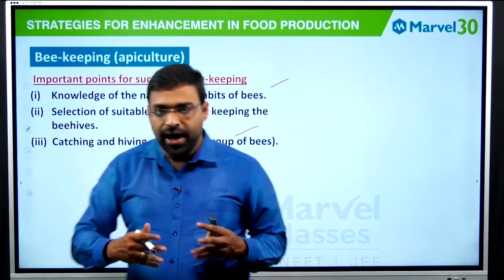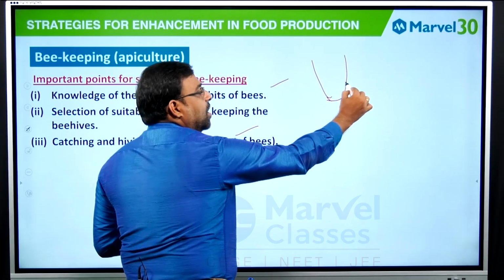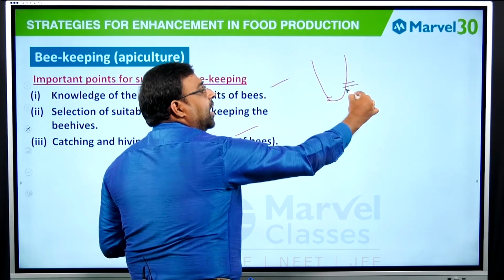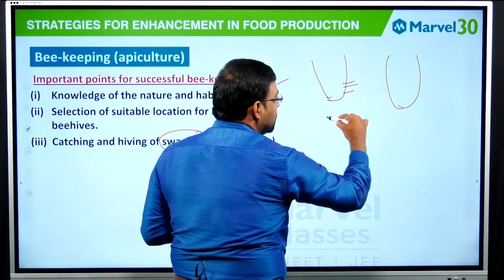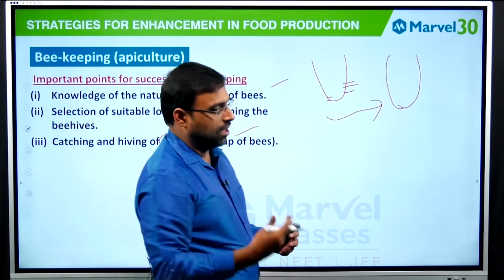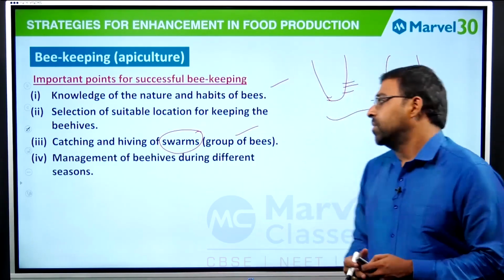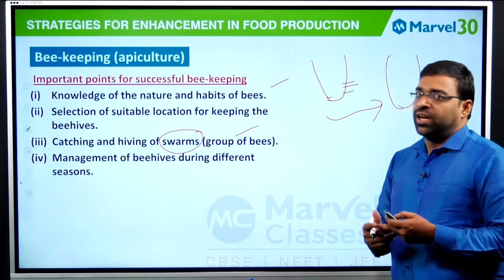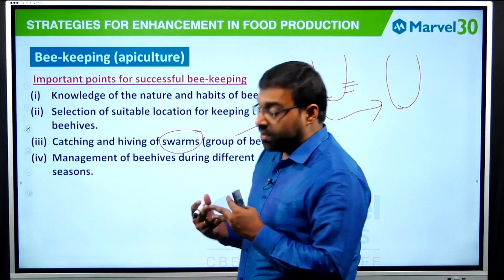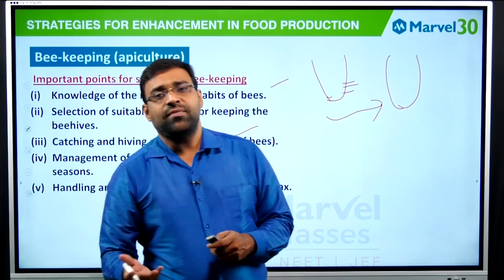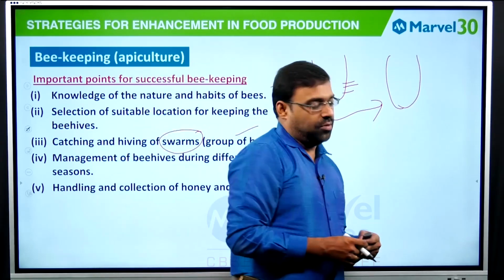Once there is a beehive, some of the worker bees, a queen and drone bees go from there and start preparing a new hive. This is basically called swarming. Then there is management of beehives during different seasons. The management in the rainy season will be different from the summer season, so you should have knowledge of all these things, and of course the handling and collection of honey and bee wax.